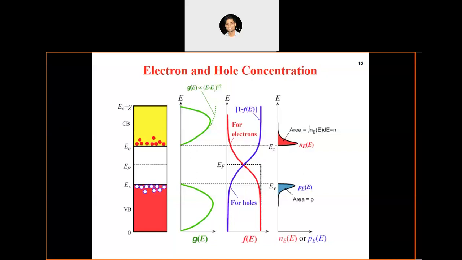In case of semiconductors, we have a band gap, right? Because of which the electrons need to get excited from the valence band to the conduction band, and once the electron has reached the conduction band, then only it can participate in the electrical conduction, right? That's what we discussed in yesterday's class. So now we will start with the carrier concentration, the electron and hole concentration in a semiconductor, and how we can define these concentrations.